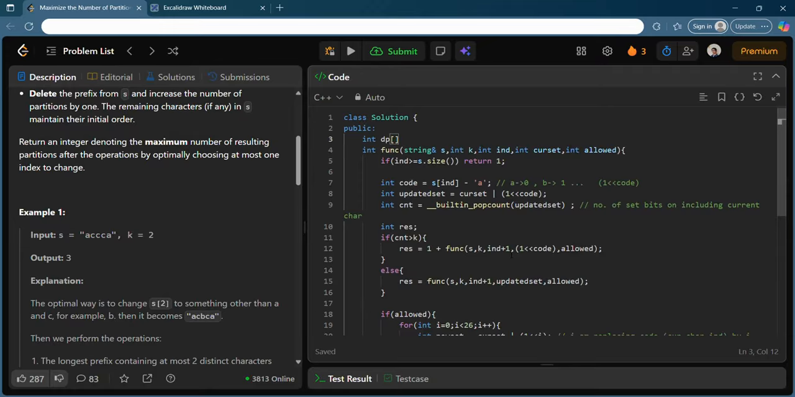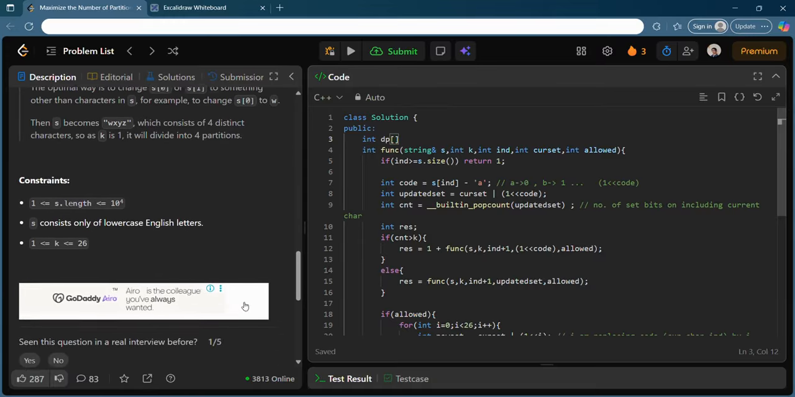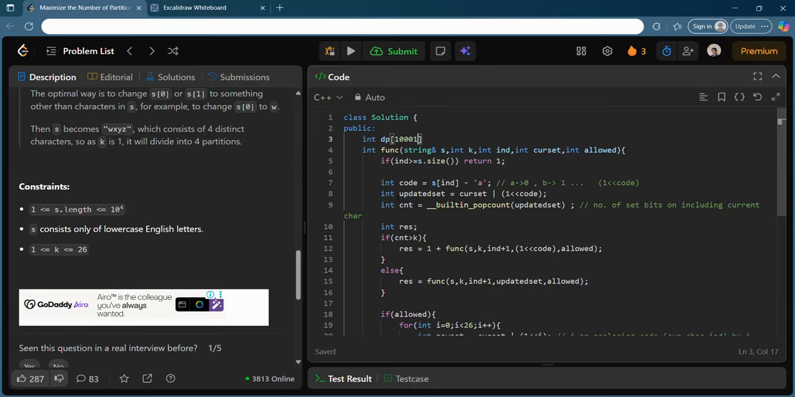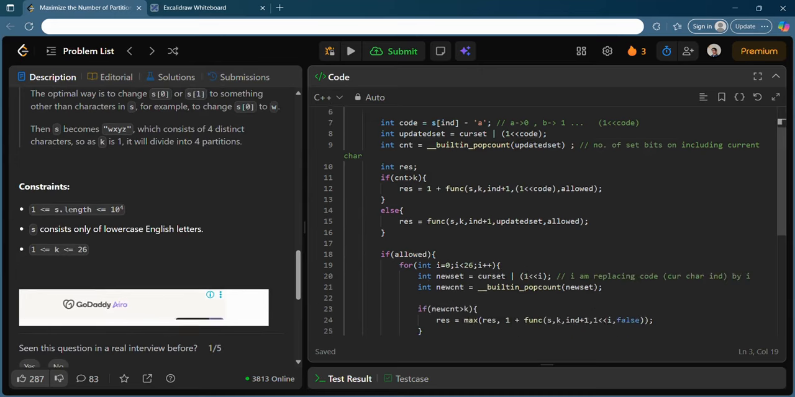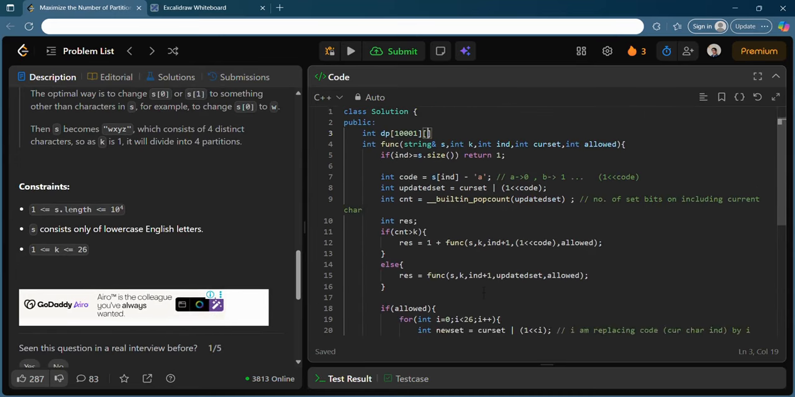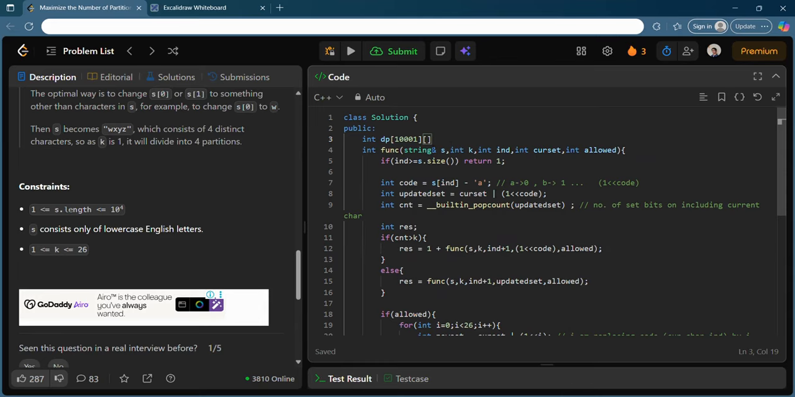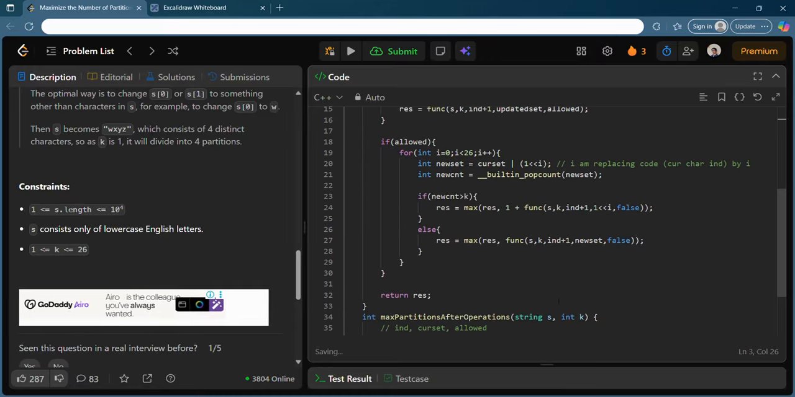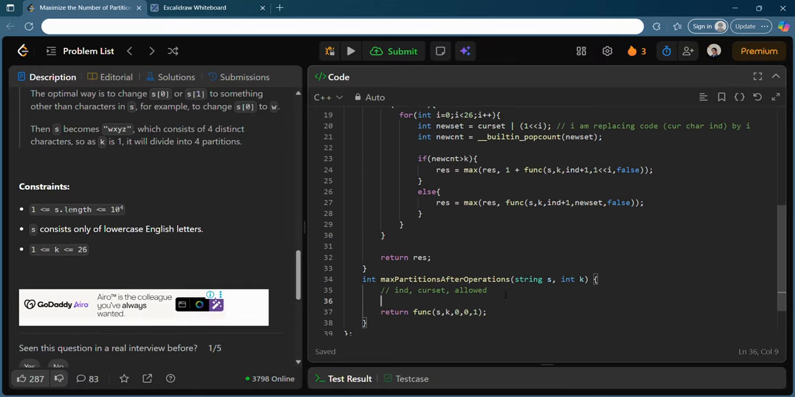So let's try to do it and see what is index. Index number can go till 1e4, right? So let me keep this, and current set is nothing but, what is the current set? It's 26. So let's keep 26, and allowed can take two values, so let's keep 2. Okay, and I will try to memset this DP and set all its values to -1.